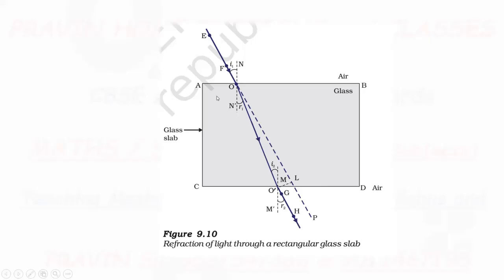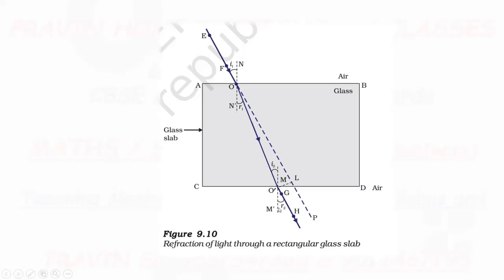Now see why the incident ray and emergent ray are parallel: because they are in the same medium. Here also the medium is air, and here also the medium is air. So that's why this ray EF or EO, the incident ray, and the emergent ray O dash H or GH are parallel to each other.